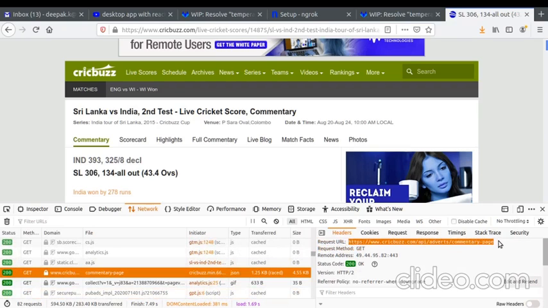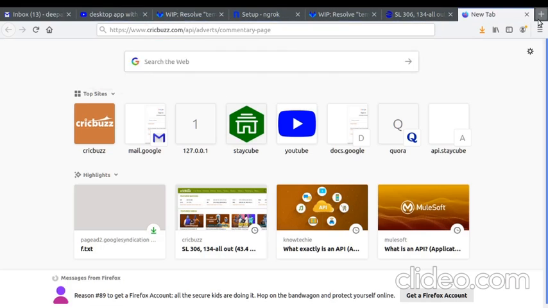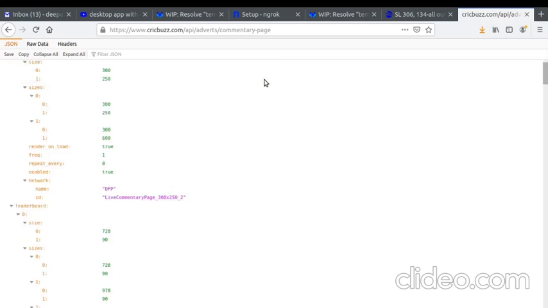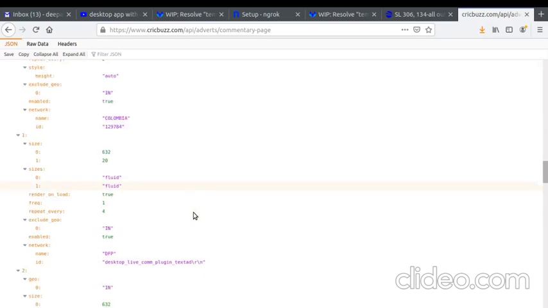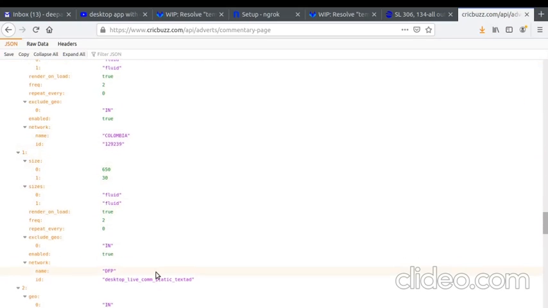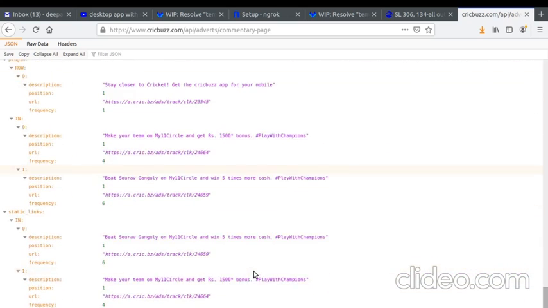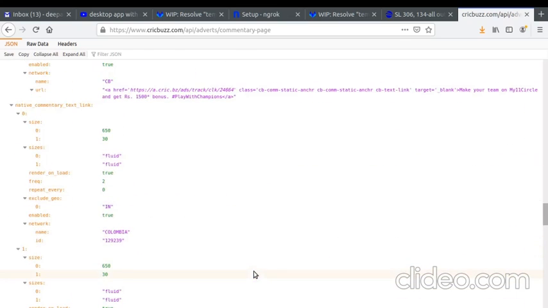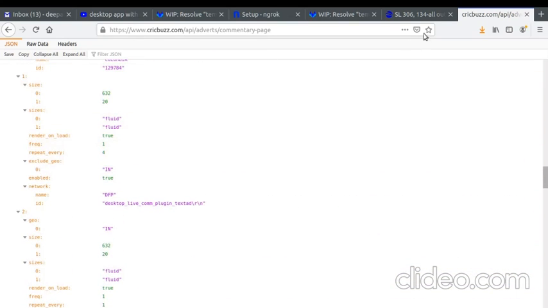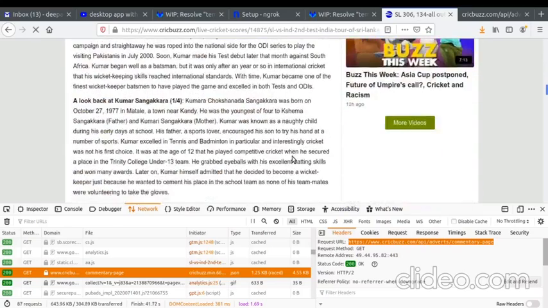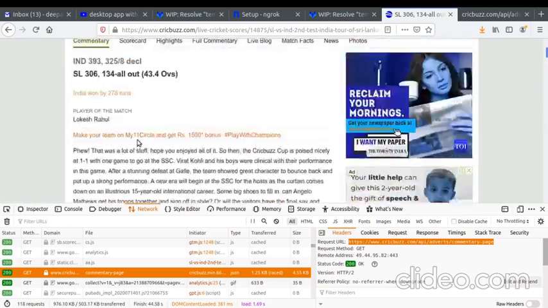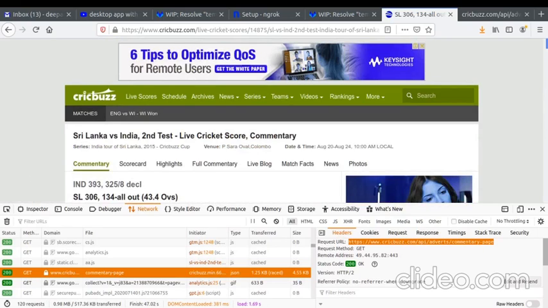Let's pick this URL. What happens? Yeah, this is JSON data. You can see this data is coming, you can see the commentary. A lot of data is there, and this data is being used by this website. Now we will learn to write a small API like this. We will write a small code which will return hello world on an API.